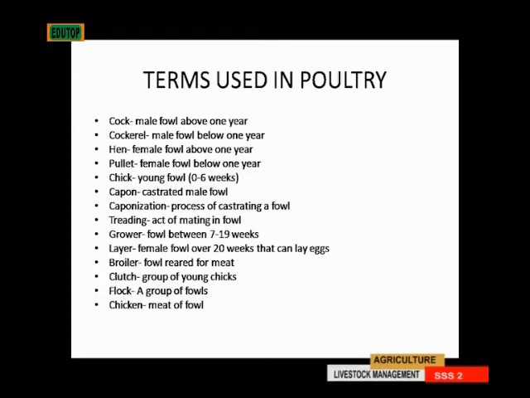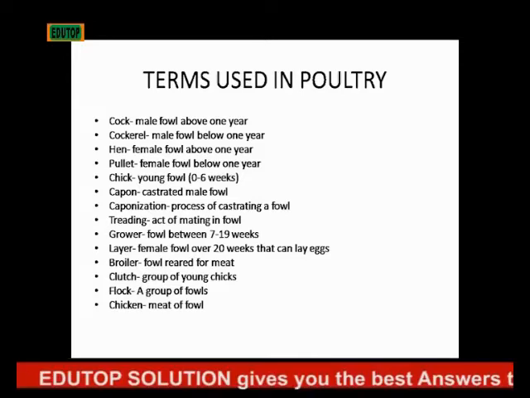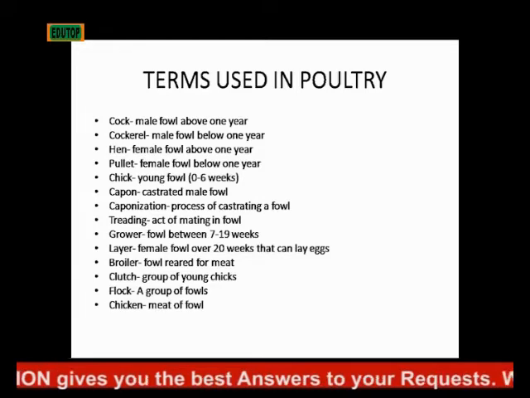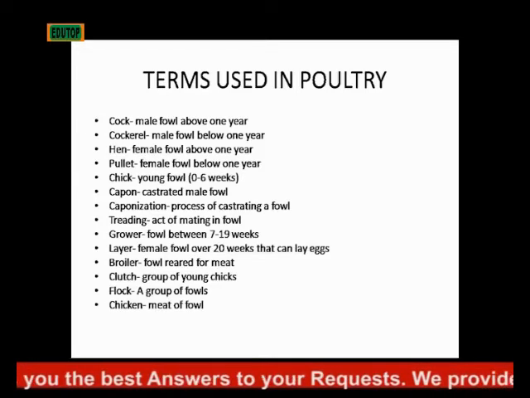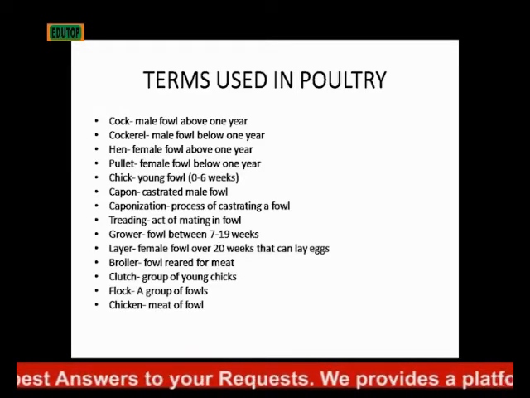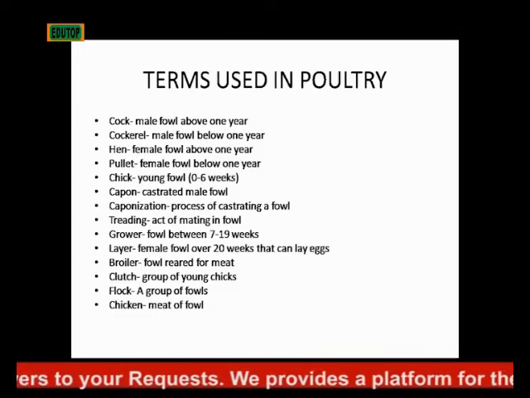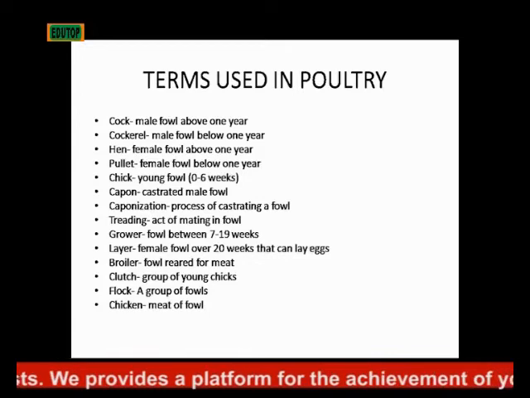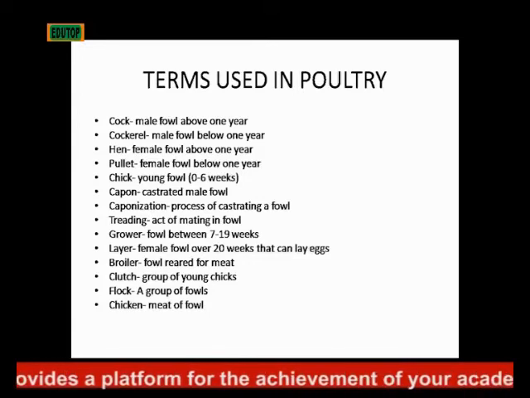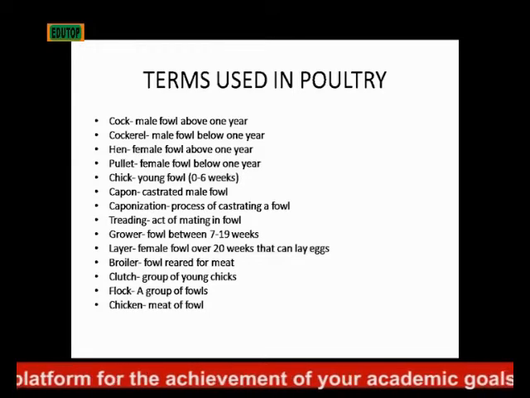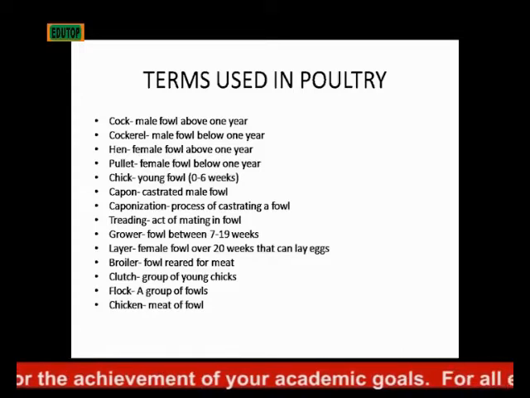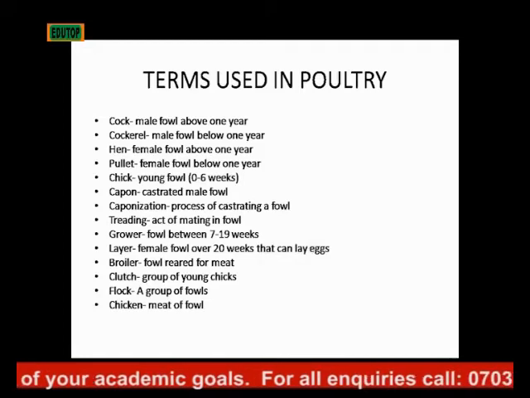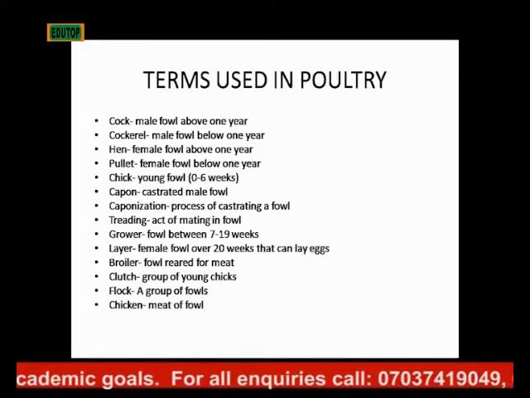Then cockerel is a male fowl that is below 1 year. Then hen is a female fowl that is above a year, while pullet is a female fowl below 1 year. Chick is a young fowl that has just been hatched, between 0 to 6 weeks.